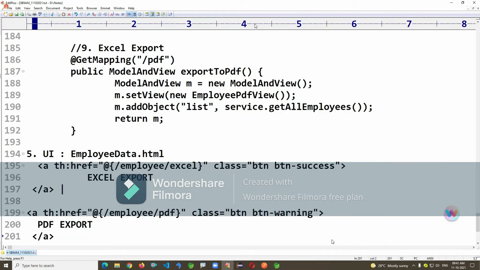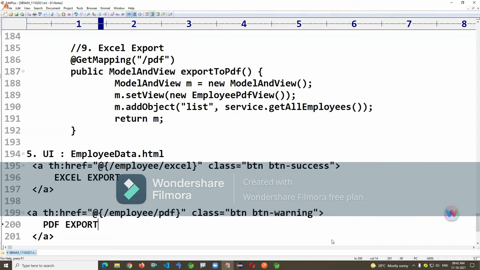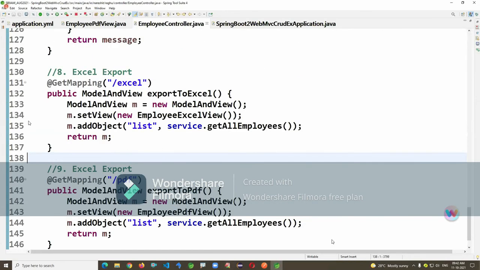Okay, in the entities folder, open, expand the folder. Right click on this file, my entities file. Then refactor. This one you can see here. Yes, rename. This Excel export and PDF export. So here you give it as message, M capital.